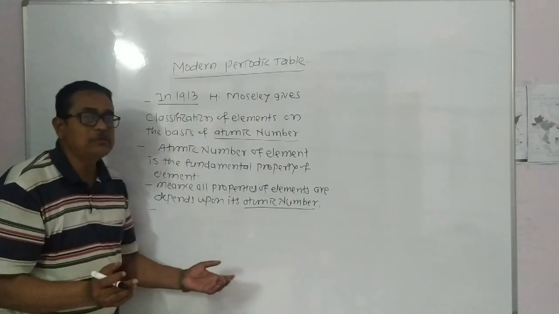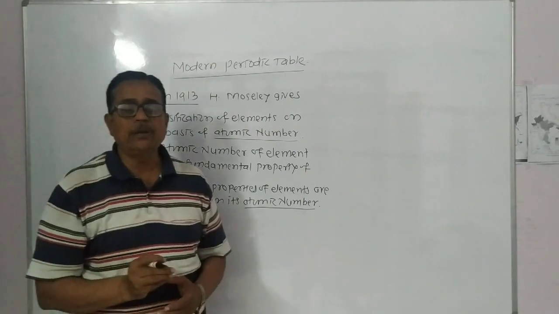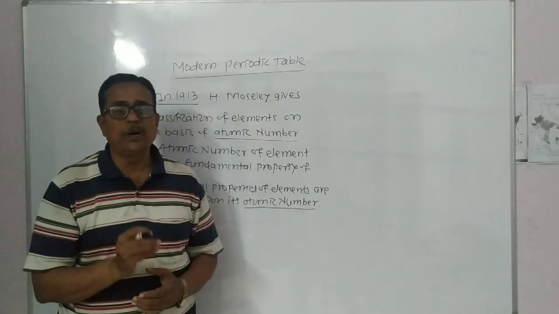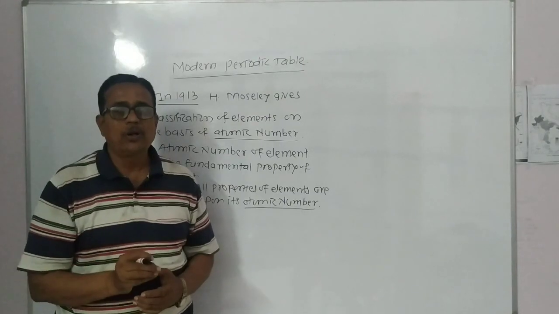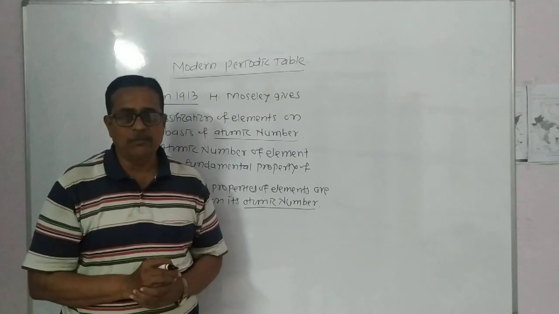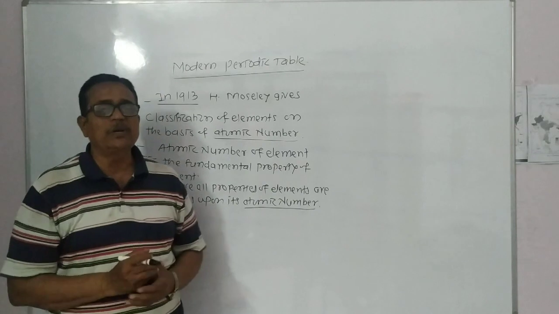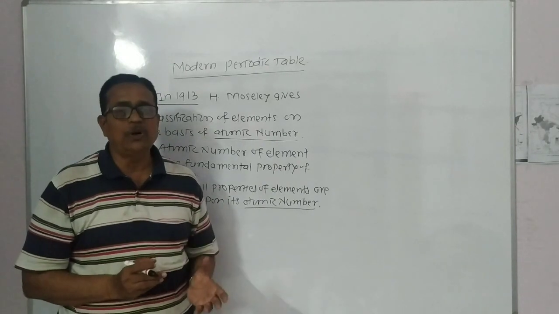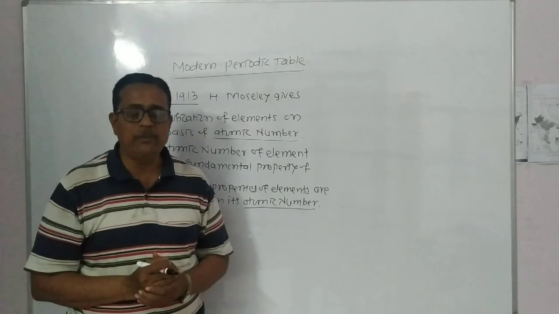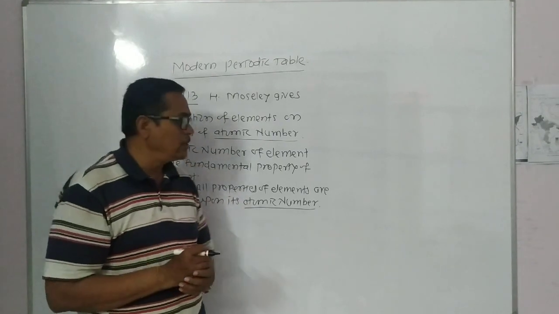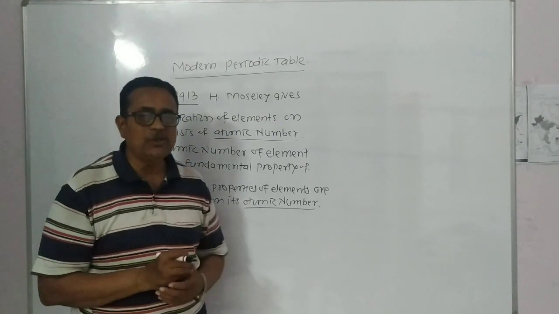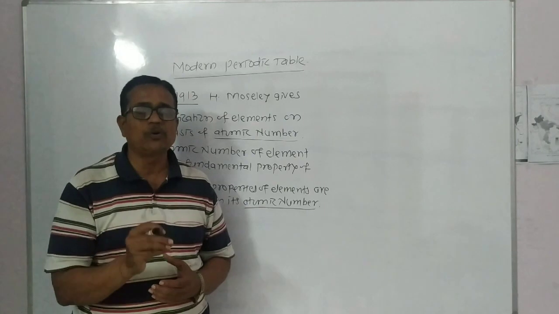And you know, what is the atomic number? The atomic number of an element means the number of protons or electrons present in an atom. Because you know, according to 9th class, the number of protons and the number of electrons are the same in the atom. Hence that is called atomic number, and properties of elements depend upon its atomic number, not the mass number.